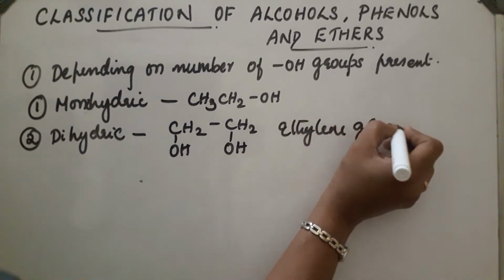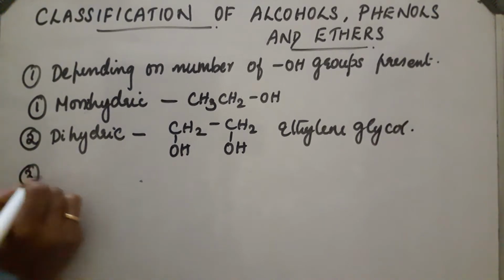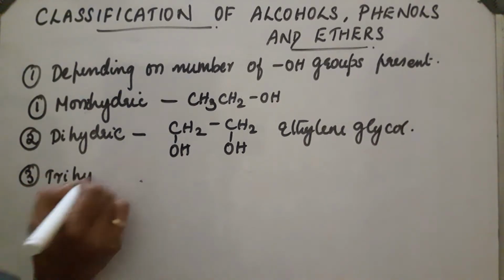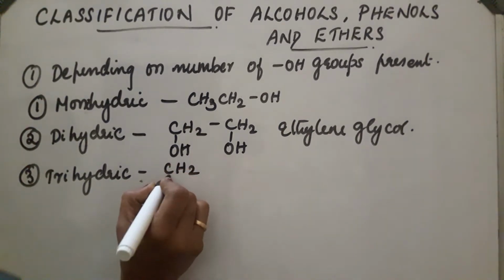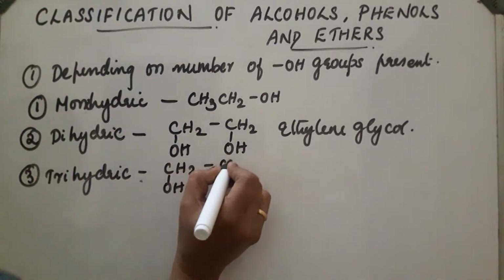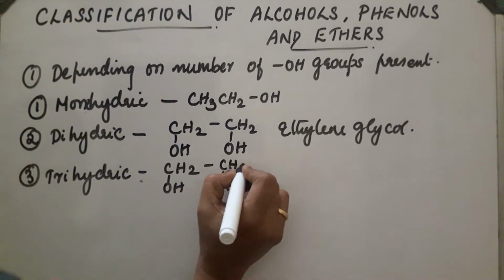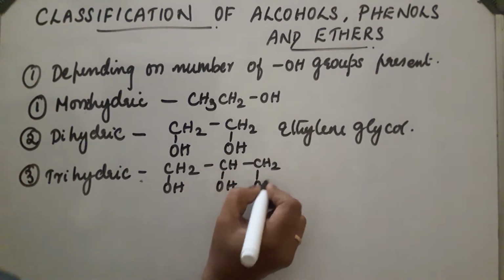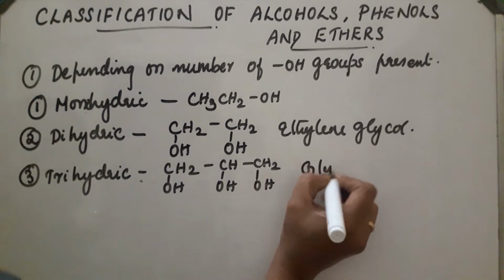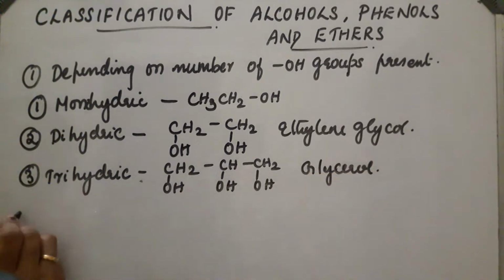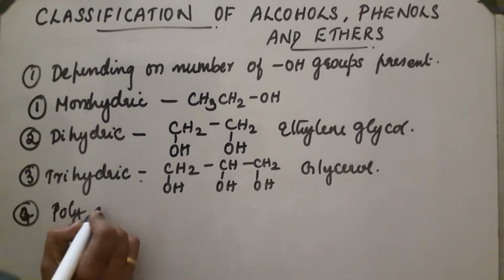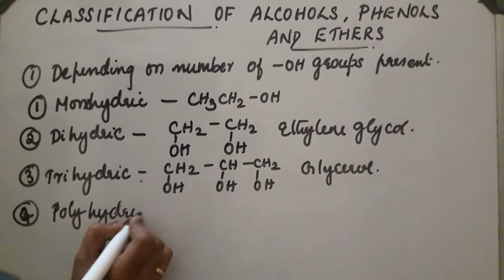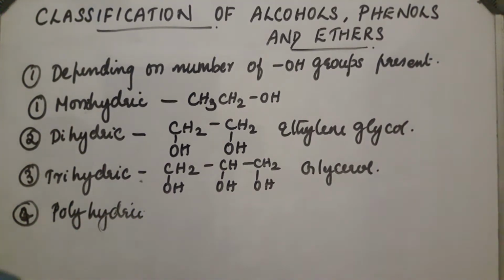Next, third one, trihydric. If three OH groups are present in the alcohol. Example, CH2OH-CHOH-CH2OH. This is glycerol. Next classification. If more than three OH groups are present in the compound, they are called polyhydric. This is in the case of alcohols.